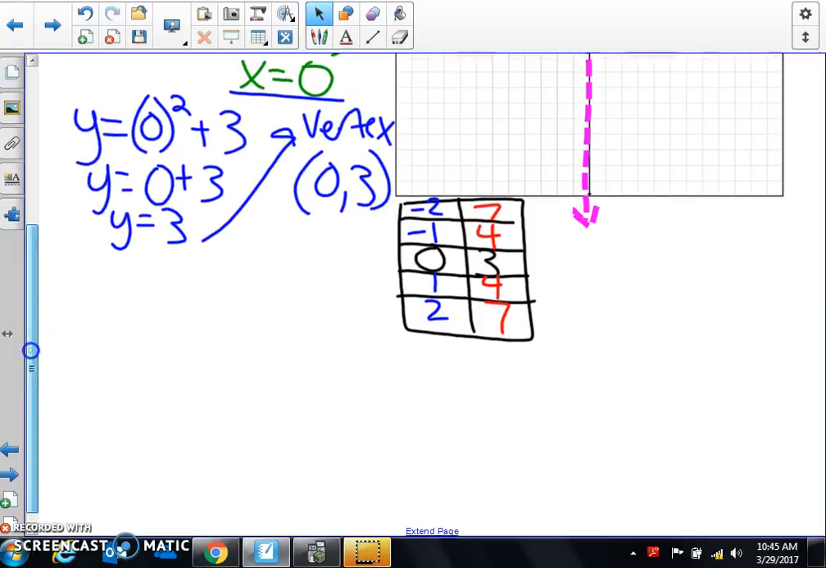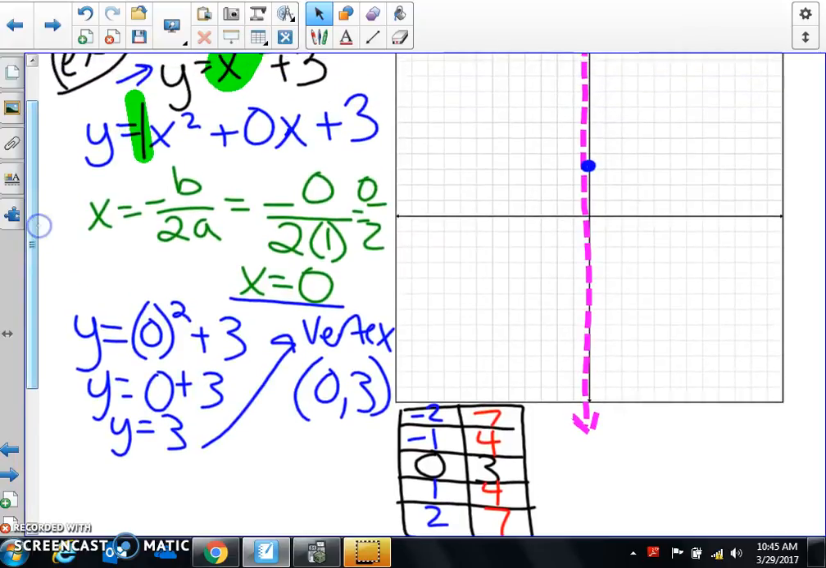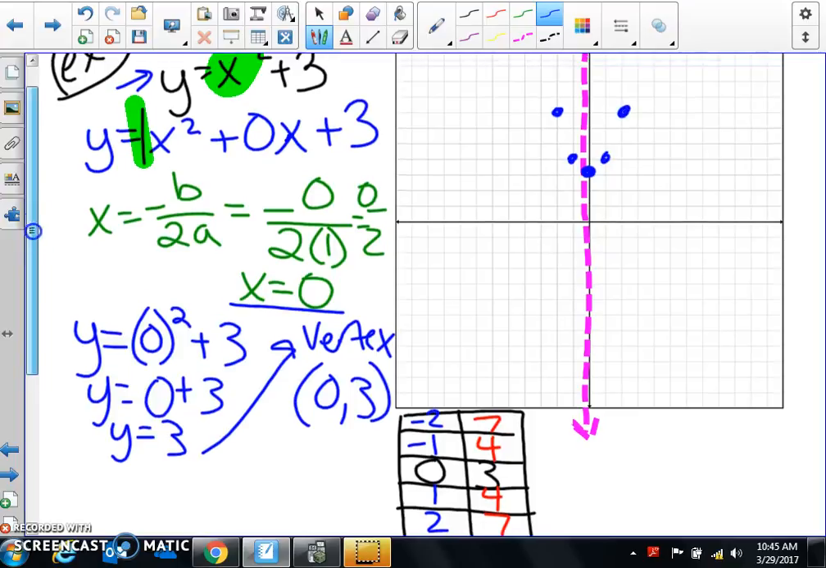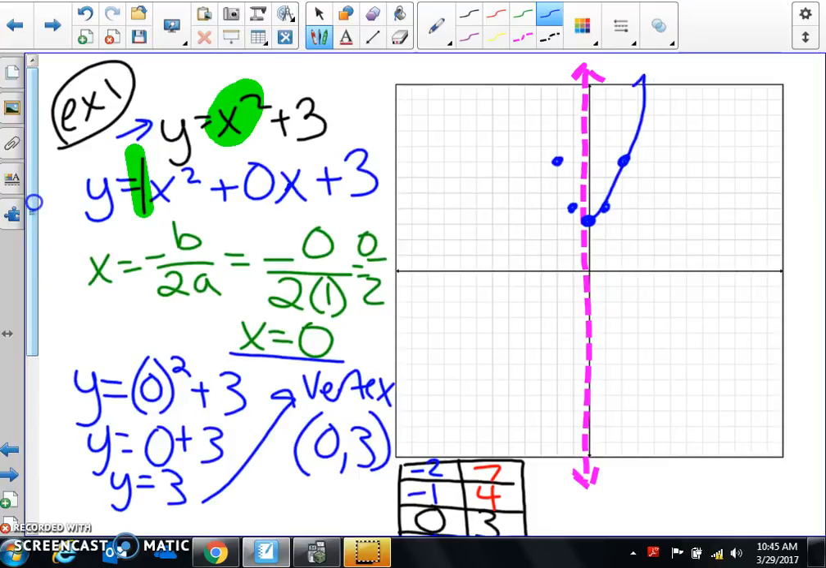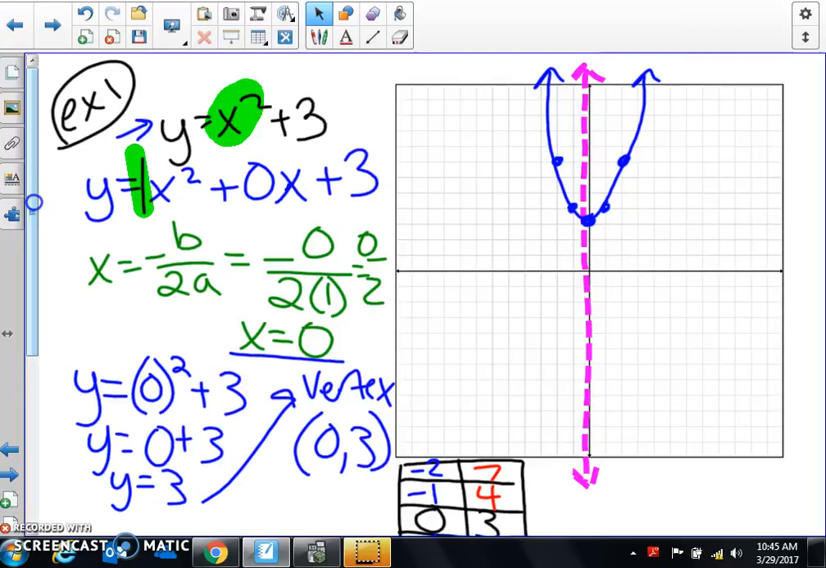And now I can just finish up by graphing. So negative 2, 7 is at negative 2, 1, 2, 3, 4, 5, 6, 7. Negative 1, 4, 1, 4, and then 2, 7. And then I would just go ahead and connect the dots. And remember, U it out. Don't put a V, okay? Make sure that's nice and rounded.